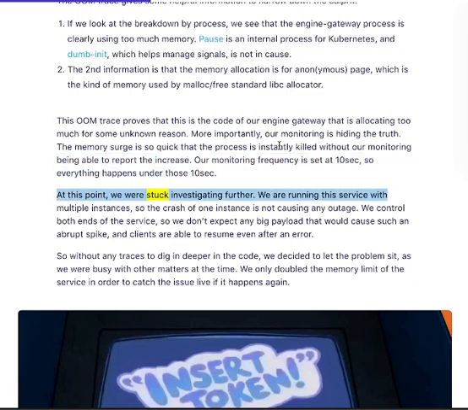At this point, we were stuck investigating further. We are running the service with multiple instances, so the crash of one instance is not causing any outage. We control both ends of the service, so we don't expect any big payload that would cause such an abrupt spike, and clients are able to resume even after an error. So without any traces to dig deeper in the code, we decided to let the problem sit, as we were busy with other matters at the time. We only doubled the memory limit of the service in order to catch the issue live if it happens again.